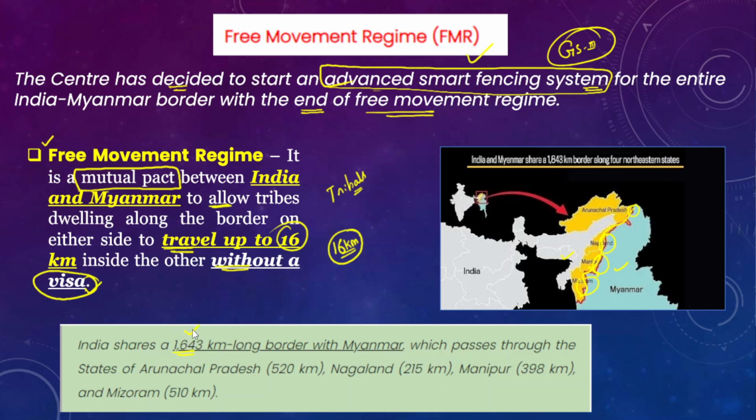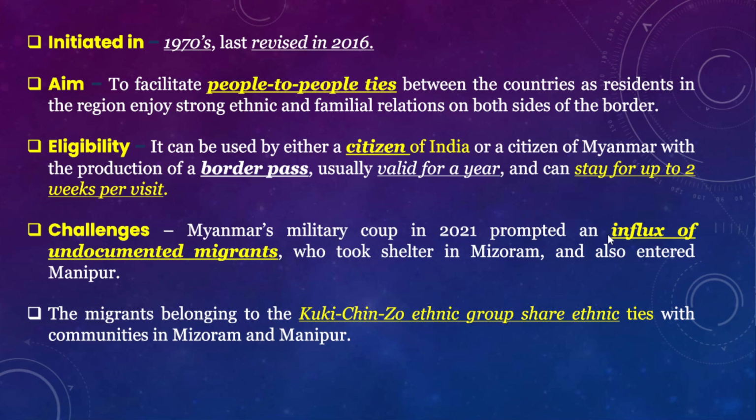Now, some facts with respect to the India-Myanmar border: India and Myanmar share 1643 kilometers of land border. This passes through Arunachal Pradesh, Nagaland, Manipur and then Mizoram. The government will implement the smart fencing system across the India-Myanmar border, so that will curb the free movement regime. This free movement regime was initiated in the 1970s, and it was again revised in the year 2016 under the current NDA government.